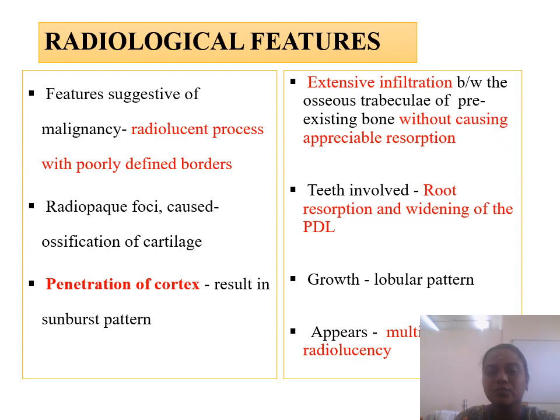There will be extensive infiltration between the pre-existing osseous trabeculae without causing appreciable resorption. The tooth involved by the tumor can undergo root resorption, and there will be widening of the PDL. The growth usually shows a lobular pattern, and the characteristic radiographic feature of chondrosarcoma is a multilobular radiolucency.